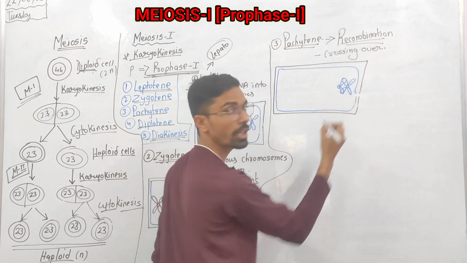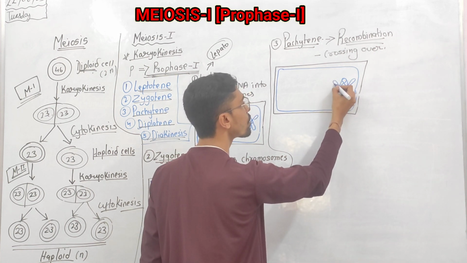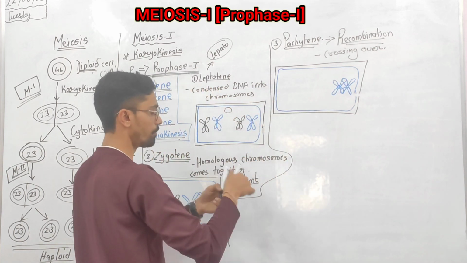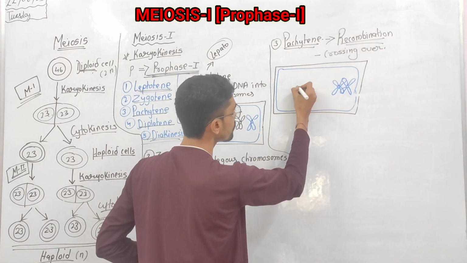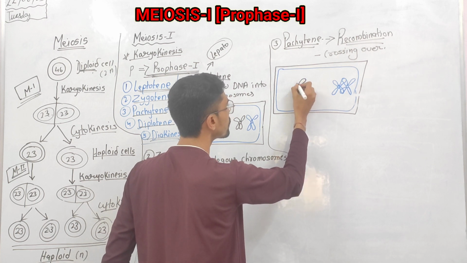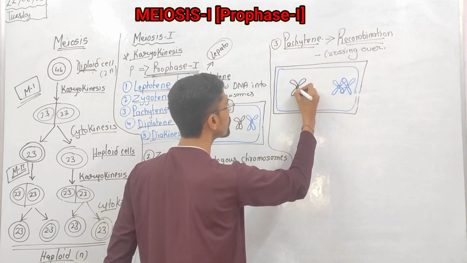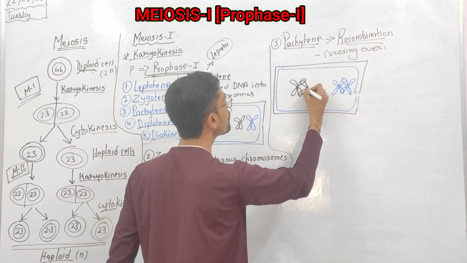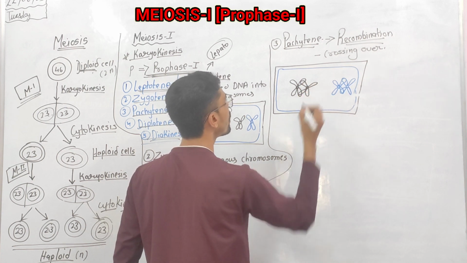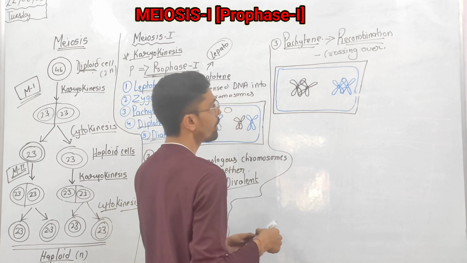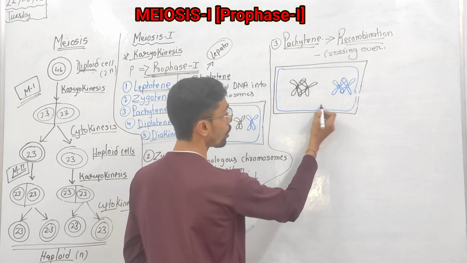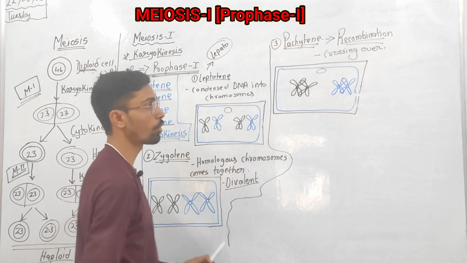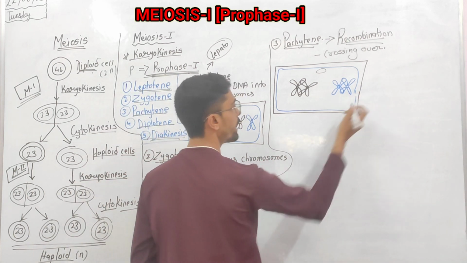So the homologous chromosomes come together. In the nucleus we have other organelles inside it. So this will take place.